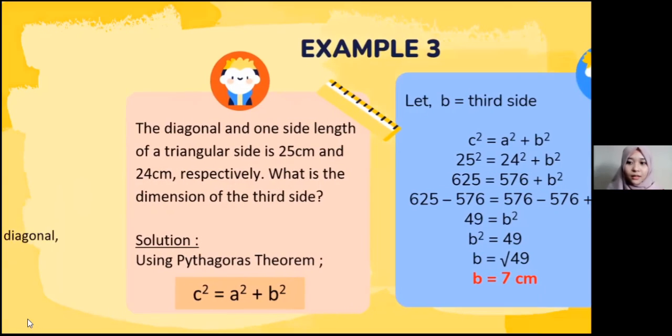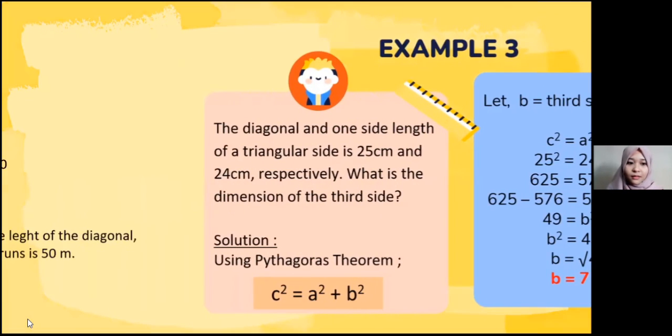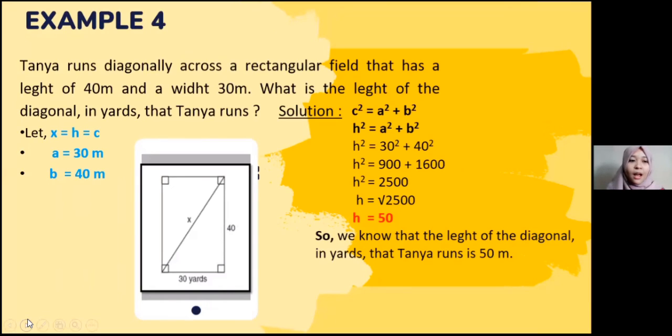Next. Fourth example: Tanya runs diagonally across a rectangular field that has a length of 40 meters and a width of 30 meters. What is the length of the diagonal that Tanya runs? The first step is we must write what is known. We write x equals h equals c, and the value of a equals 30 meters, and the value of b equals 40 meters.